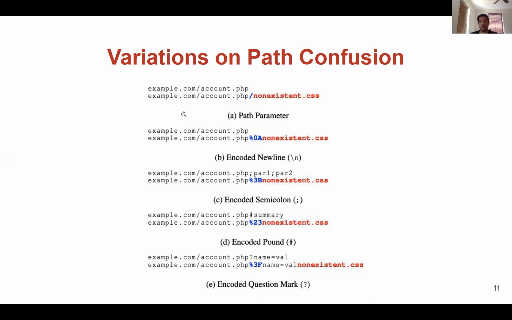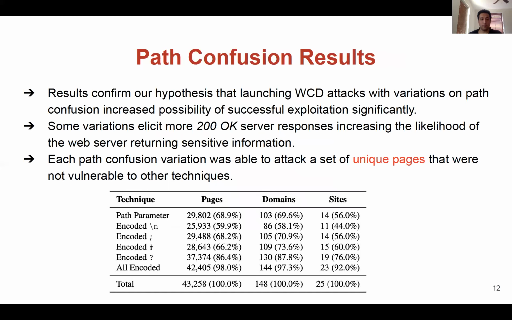To test our hypothesis, we performed a second round of measurement and applied the new path confusion techniques B, C, D, and E. The path parameter is the traditional way proposed in 2019, but we added all of these techniques to our crawler and ran a new experiment.